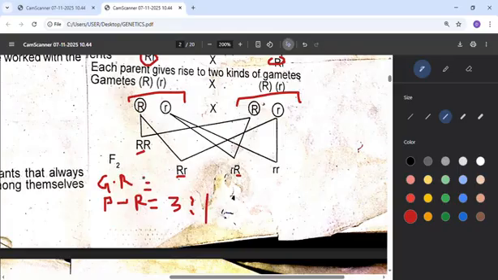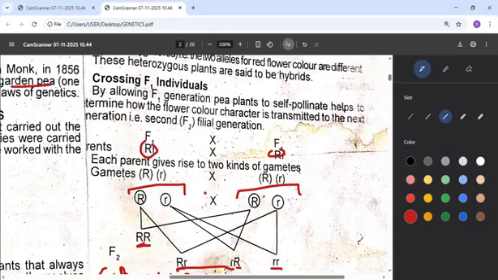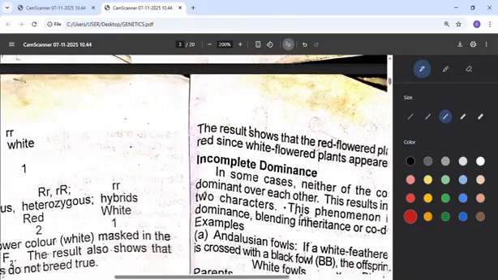Then for the second one, which is the genotypic ratio, this one is the same thing we can see. This one that is the same is only 1. This other one that is also the same, they are 2. That means big R, small r, big R, small r, they are 2. This one is small r, the only different one, 1. So it means the genotypic ratio is 1:2:1. So these are the products of the F2 generation. That's crossing, doing your monohybrid cross.